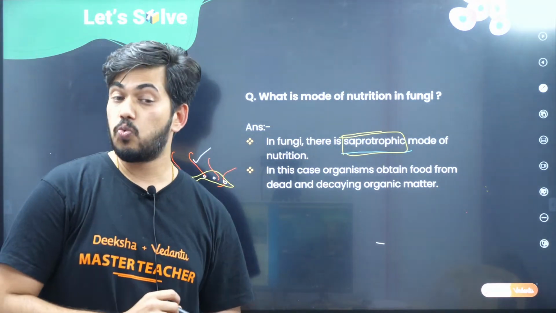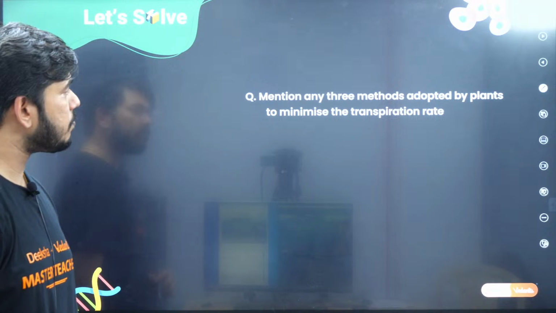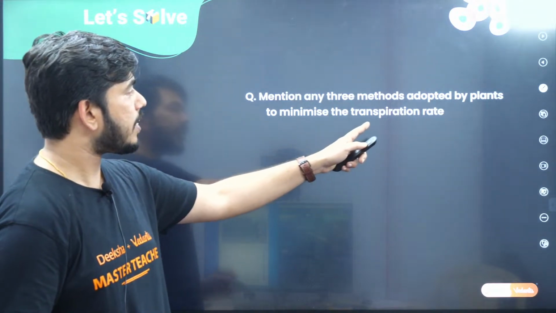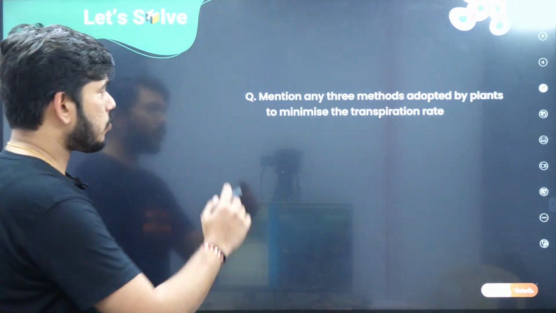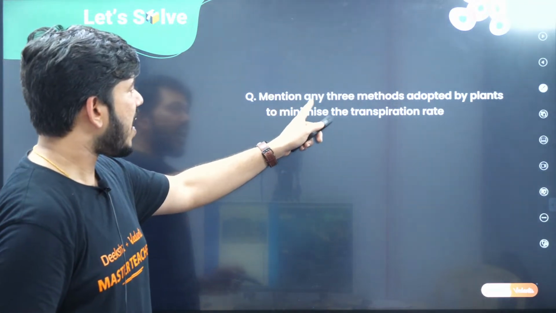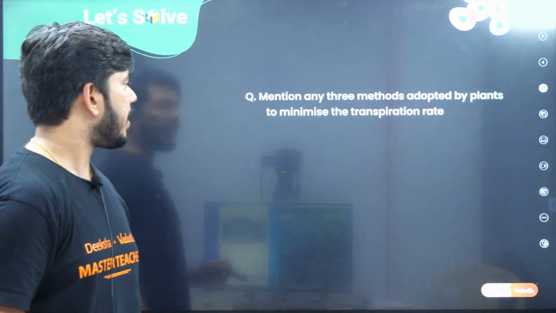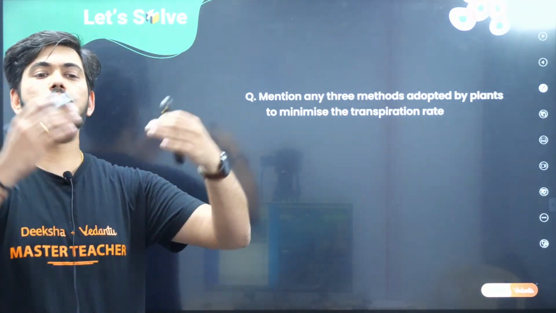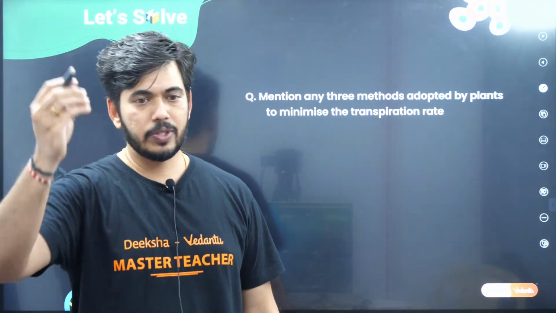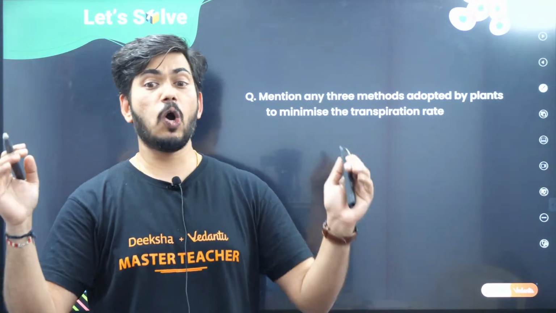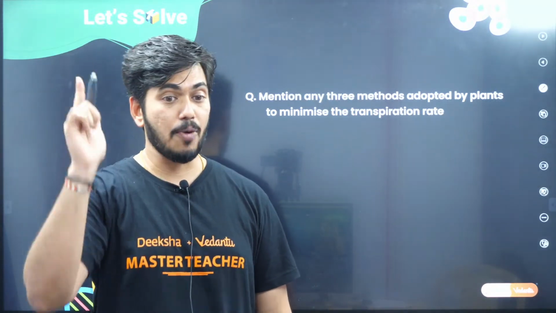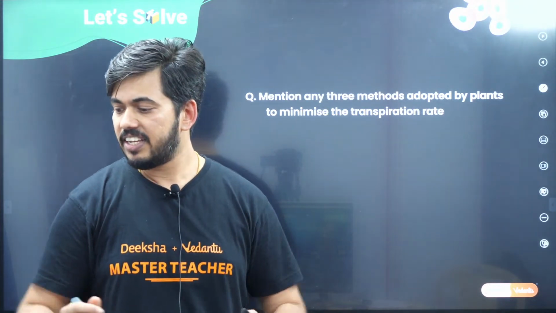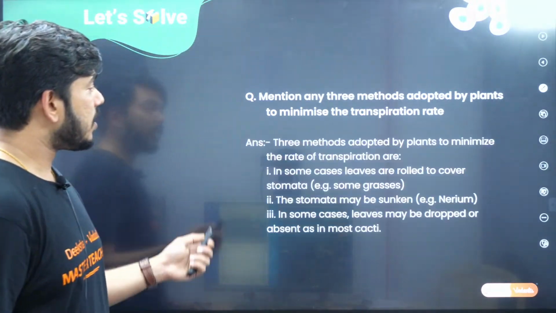Let me move to one more question here. Mention any 3 methods adopted by plants to minimize the transpiration rate. I repeat the question. Mention any 3 methods adopted by plants to minimize the transpiration rate. What is the meaning of transpiration? There is a loss of water in the form of vapors through the stomata. That we call transpiration. I hope you all know about it. We even call it the unavoidable evil. You might have heard about that. Generally we say transpiration is the unavoidable evil.